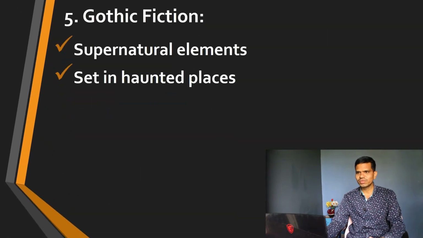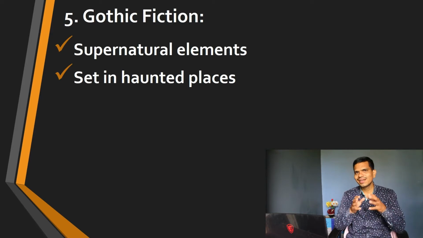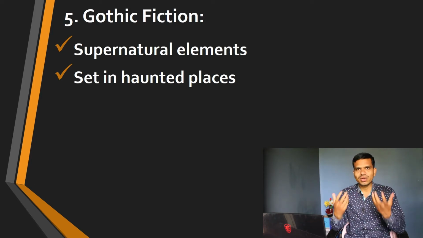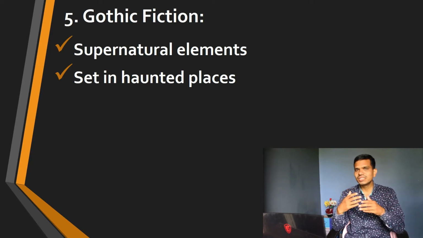Let's move to the next form. We have next Gothic fiction. Now what is Gothic fiction? Gothic fiction is nothing but a type of fiction in which we find supernatural elements. We find elements which create horror, which create a very serious kind of atmosphere in the novel. For example, such novels are set in haunted places like old castles, graveyards, lone houses or deserted houses, big bungalows in which we find horror is created.